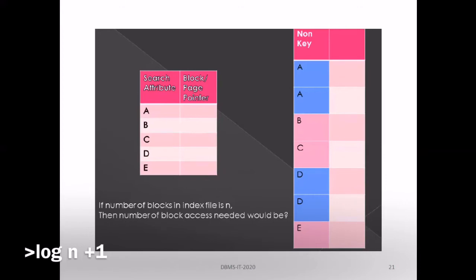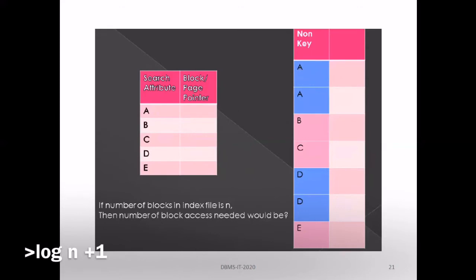So searching the block in the index file requires log 2 base of the number of blocks in block accesses. Then you have plus 1, which is the constant time to access that particular record from the main file.